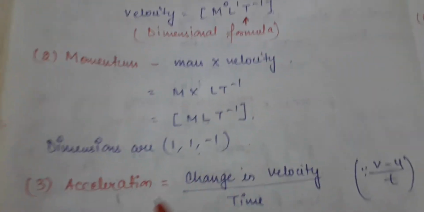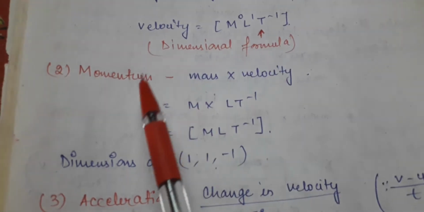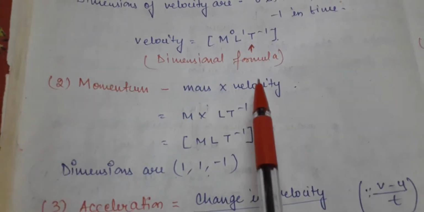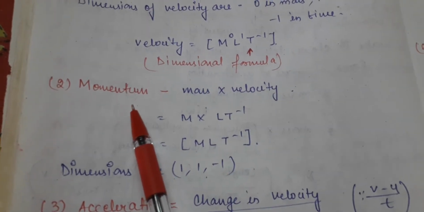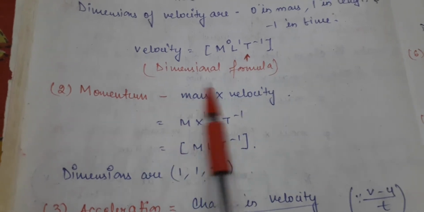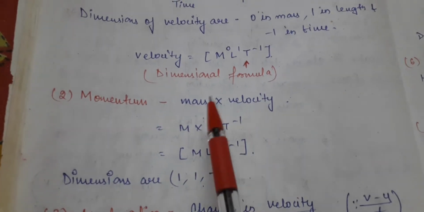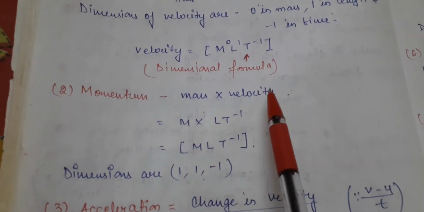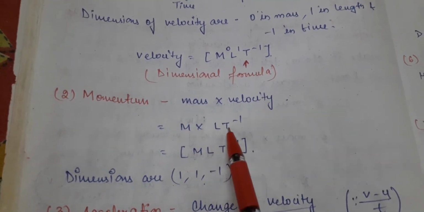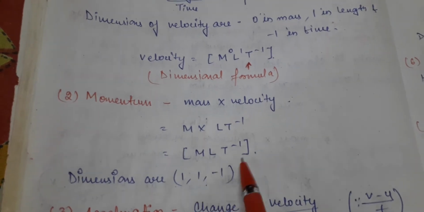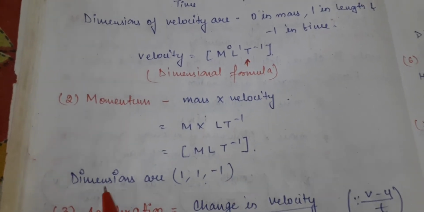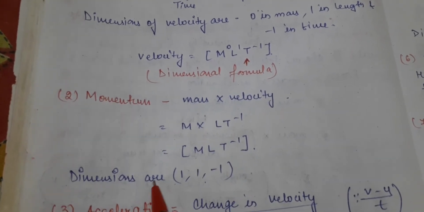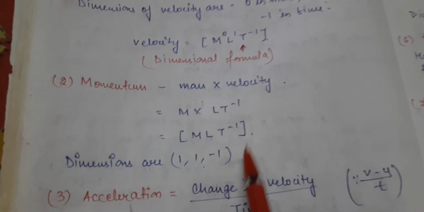Now comes the next question, that is momentum. We know the first step: we have to write the formula. What is the formula of momentum? Momentum P is equal to m into v, mass into velocity. In place of mass we can write M, and in place of velocity we write L T minus 1. So the formula becomes M L T minus 1. The dimensions of momentum are 1, 1, minus 1.